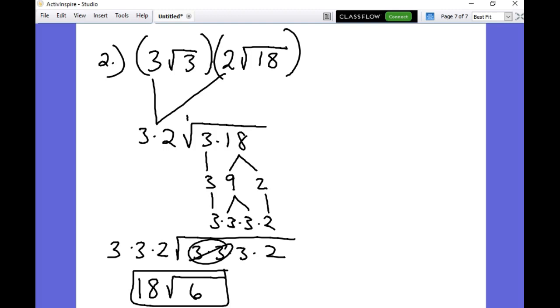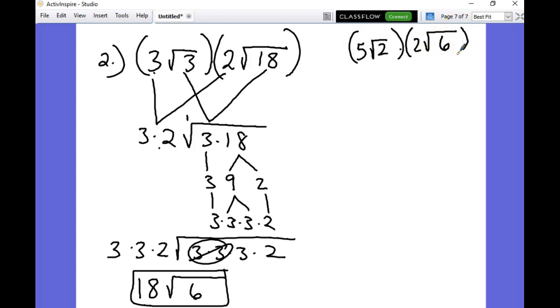I don't know if I was recording that, so I'm going to say it again. The special thing about this one is the outside numbers get multiplied together and the inside numbers get multiplied together. And then you just simplify the inside the way we have them. All right, let's take a look at another student practice here. 5 square root of 2 times 2 square root of 6.